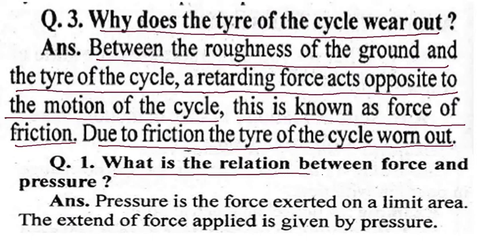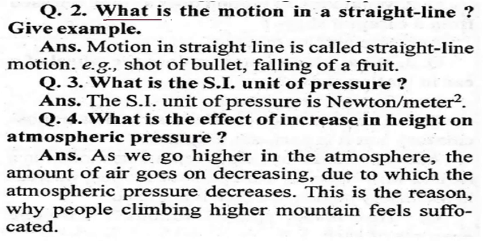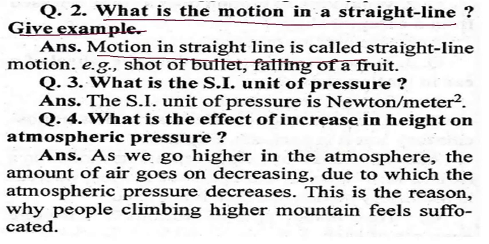What is the relation between force and pressure? Pressure is the force exerted per unit area. The force applied on a unit area is given by pressure. What is motion in a straight line? Give an example. Motion in a straight line is called straight line motion. Examples are the shot of a bullet and the falling of a fruit.